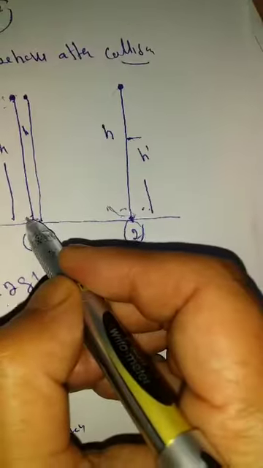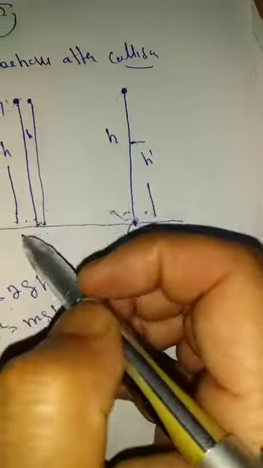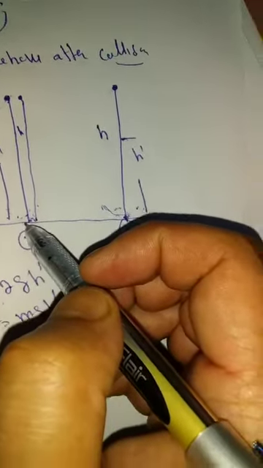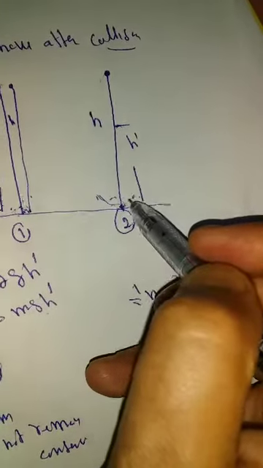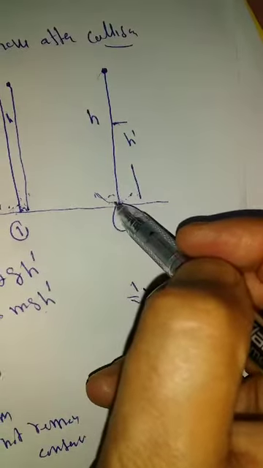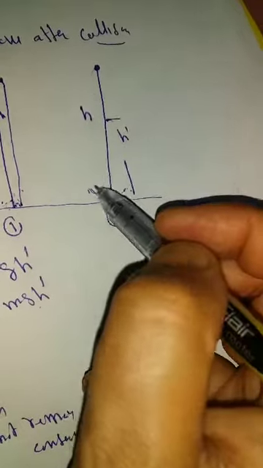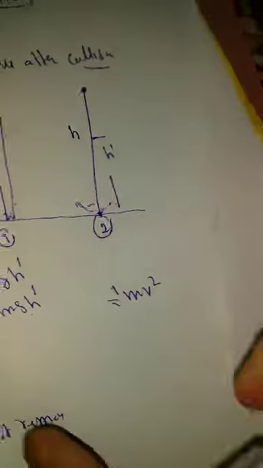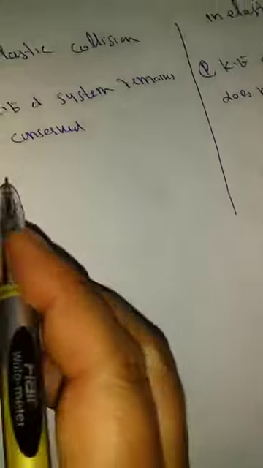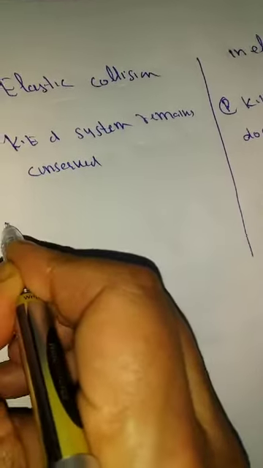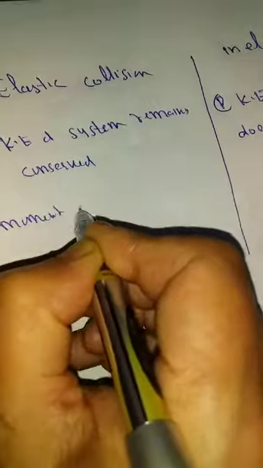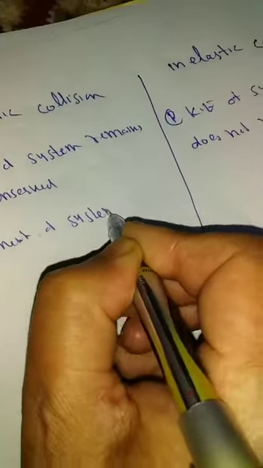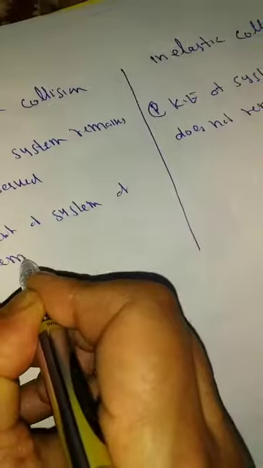It becomes a system because when a ball is striking here, the molecules of the air are here. That means this is not imparting any type of energy to the air molecules. Here some kinetic energy is lost, because it imparts some kind of kinetic energy to the air molecules. It becomes a system, not a ball, but the system. Please remember the system. Kinetic energy of the system remains conserved. In this case, momentum of the system, not one particle, remains conserved.